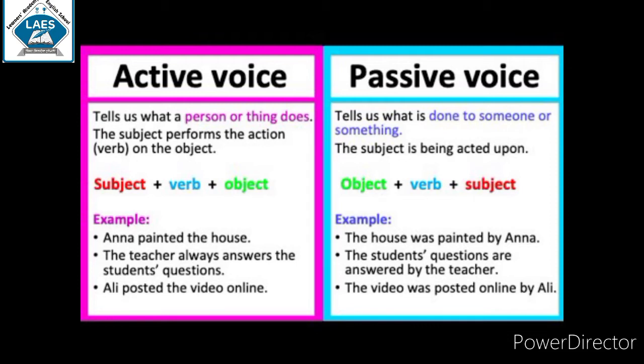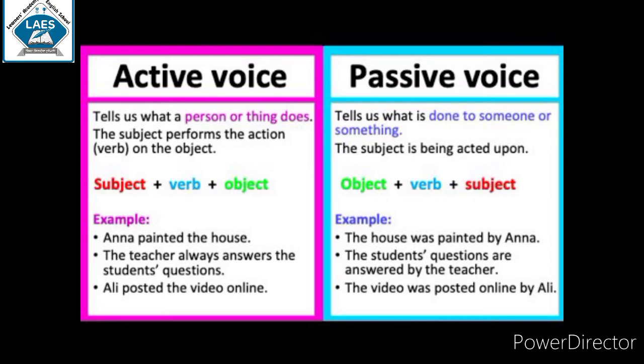Anna painted the house. The teacher always answers the student's question. Ali posted the video online. These are some examples of active voice, as it is in the structure subject plus verb plus object.